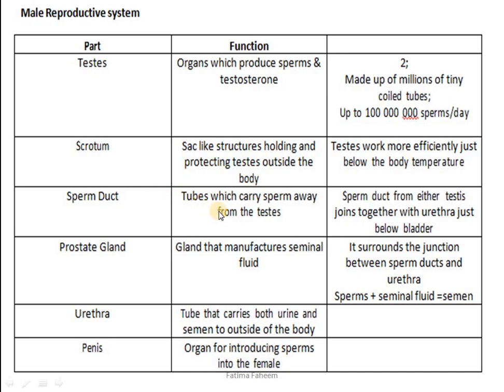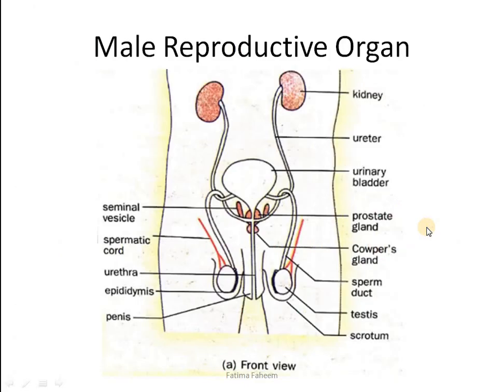Sperm duct are the tubes which carry sperm away from the testes. Sperm duct formed from either testes would join together with the urethra just below the bladder. Here in this diagram, I have tried to show you the same, that the sperm duct is joining with the urethra just below the urinary bladder. This is the urinary bladder, and just below it, the sperm duct is joining with the urethra.